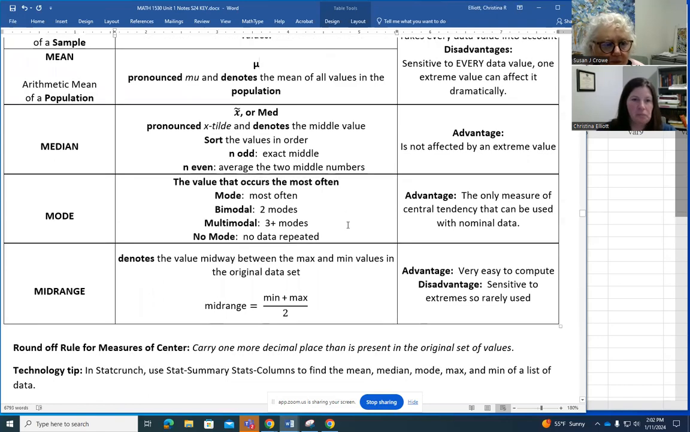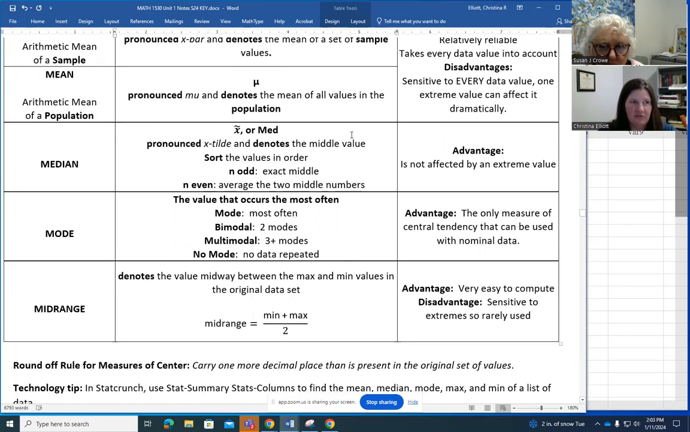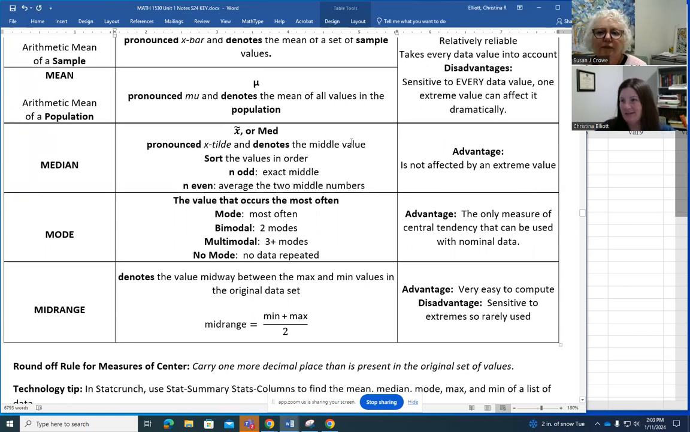And then a real quick and easy measure of center to find is the mid-range. It is the value halfway between the maximum and the minimum values in the data set. All of these measures of center, we're going to find using technology.